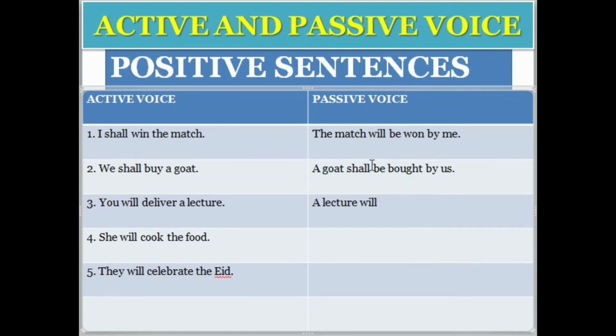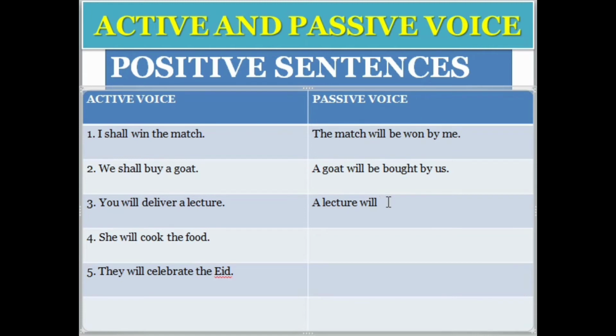We use "will be" here, because we only use "shall" with the subjects I and we. We cannot use shall with he, she, it, or with singular and plural names. We use "will" with all kinds of subject pronouns.